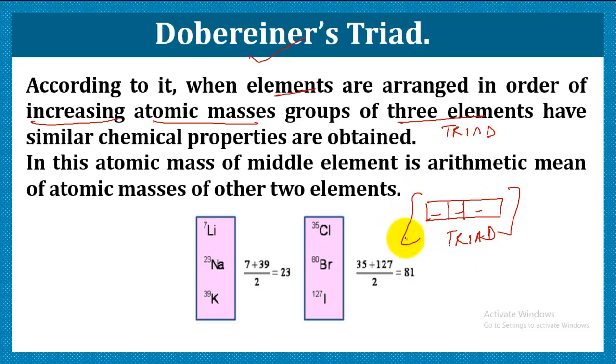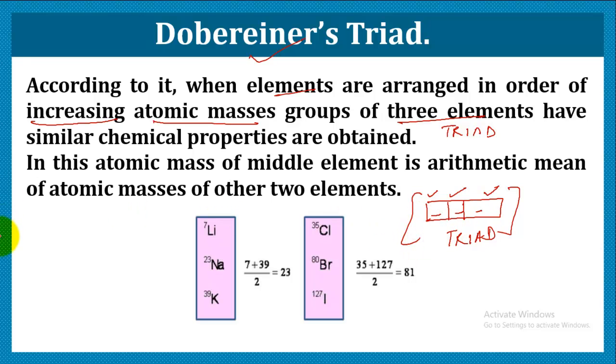This kind of arrangement gives rise to similarity, or you can say periodicity, in the properties. One more thing was observed: the atomic mass of the middle element was the arithmetic mean of the atomic masses of the first and third elements.